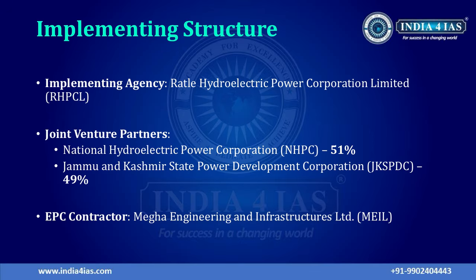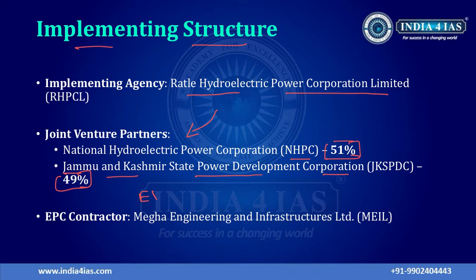So coming to the implementing structure of this Ratle Hydroelectric Power Project. The implementing agency is Ratle Hydroelectric Power Corporation Limited. It is a joint venture of NHPC, that is National Hydroelectric Power Corporation. This NHPC holds 51% stake, and the second partner is Jammu and Kashmir State Power Development Corporation, which holds 49% stake. The construction, that is the EPC contractor, the constructing agency of this Ratle Hydroelectric Power Project is Mega Engineering and